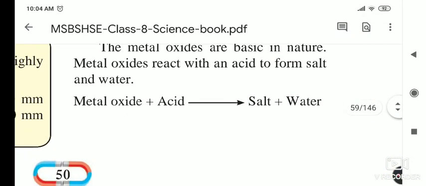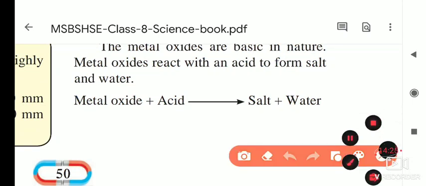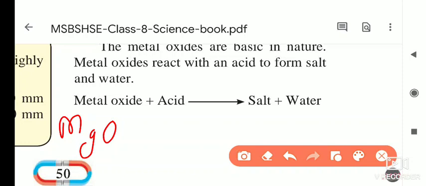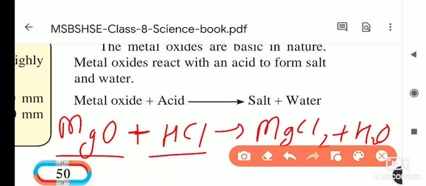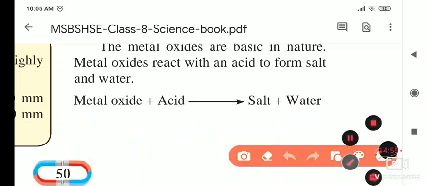I will show you the reaction of the metal oxide. For example, the metal oxide we took here: when magnesium burns in the air, it forms magnesium oxide. When it reacts with the acid, that is HCl, it forms MgCl2 plus H2O. This reaction is not balanced, I am only going to explain it. When metal oxide reacts with acid, it forms magnesium chloride plus water. Otherwise, sodium oxide, NaO.